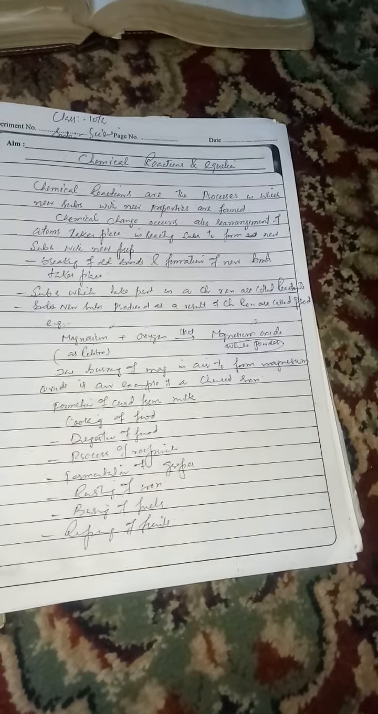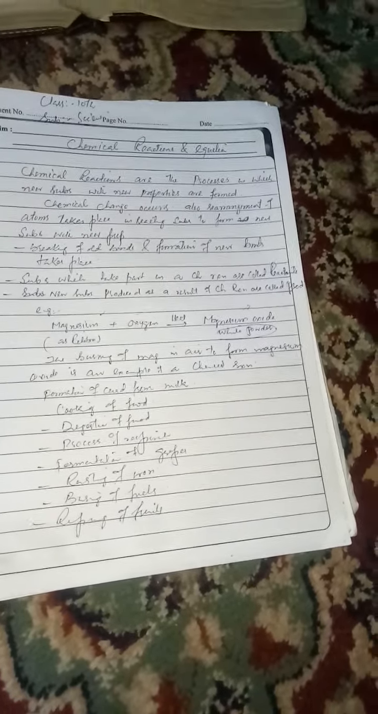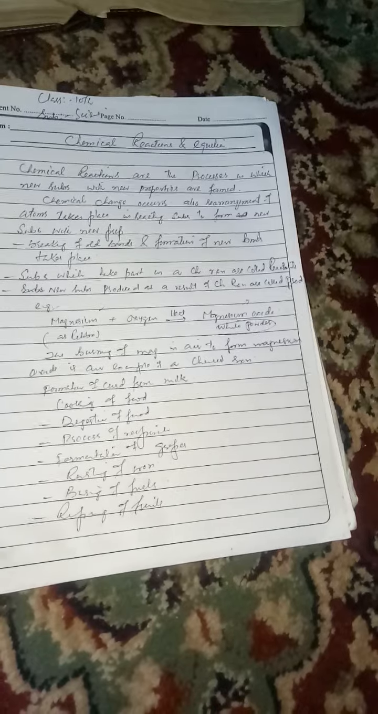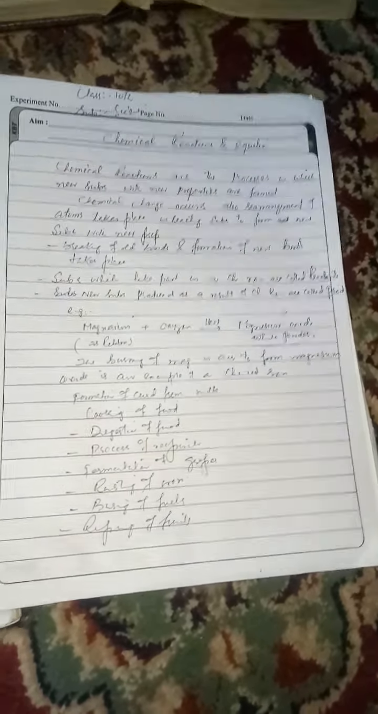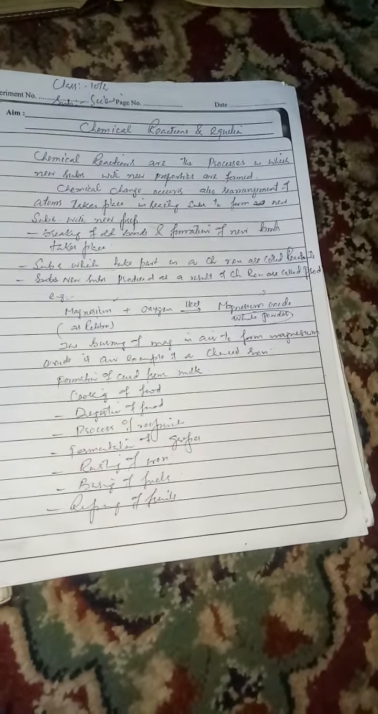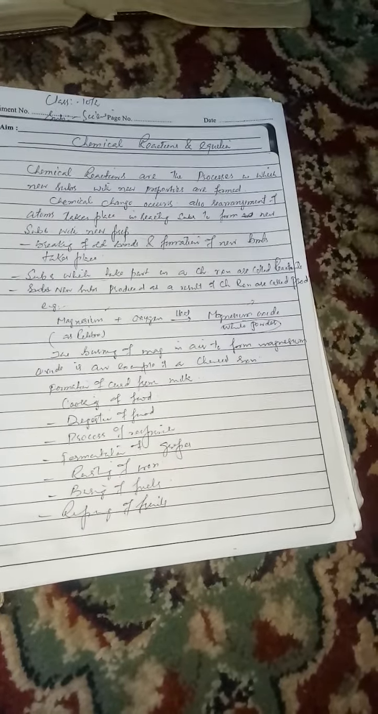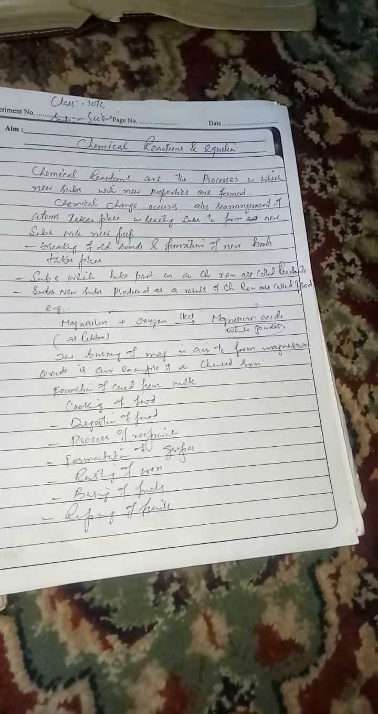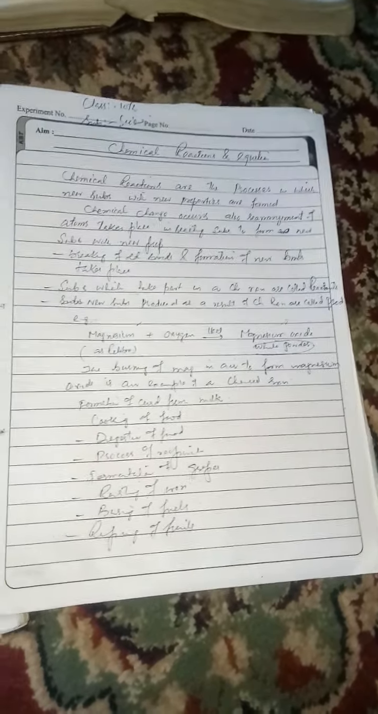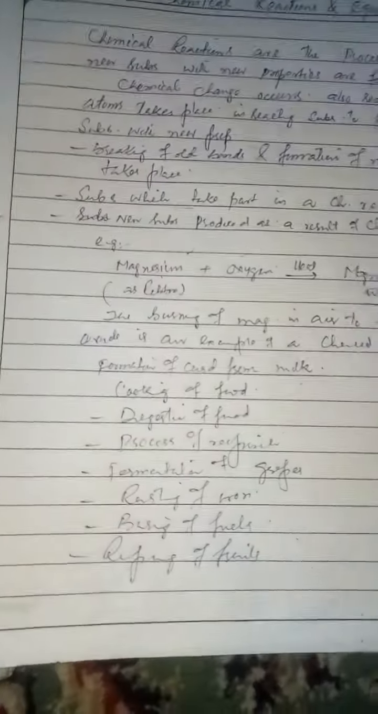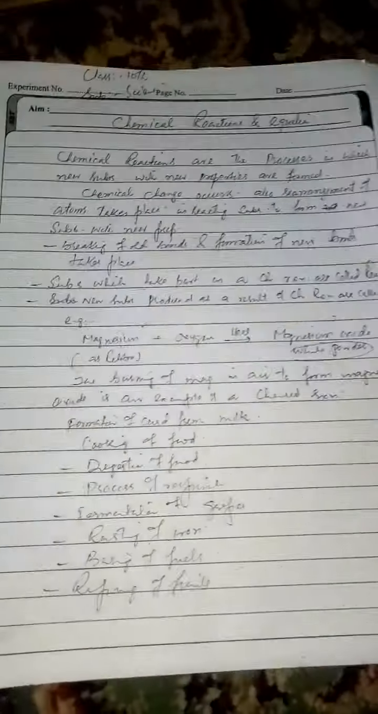Fermentation of grapes, or when we generally use fermentation to form alcohol. Rusting of iron is also an example of a chemical reaction. Burning of fossil fuels and ripening of fruits are also examples of chemical reactions.